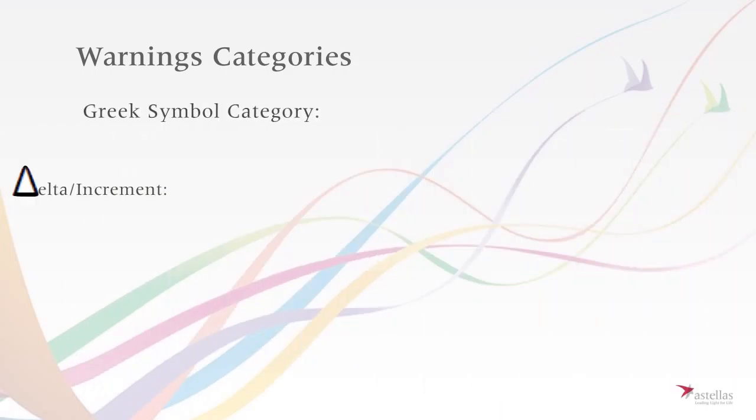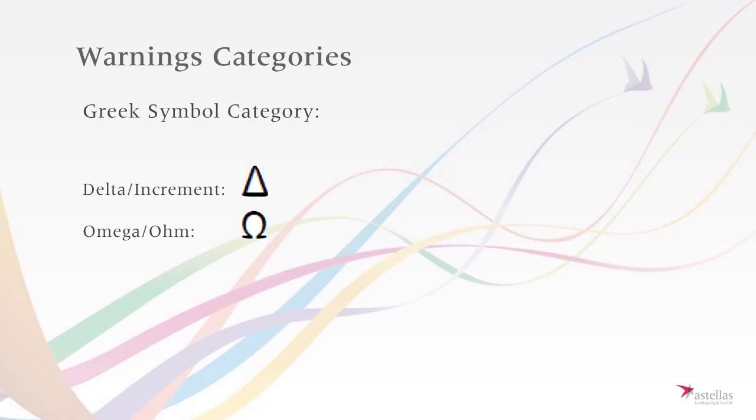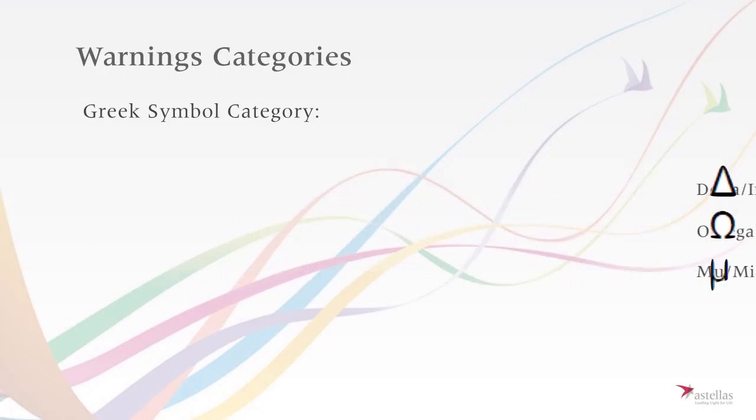Symbol Category. Greek Symbol Category. Sometimes PDF creators replace Greek letters by mathematical symbols or vice versa. The most common causes are caught by the following groups. They are all contained in the symbol and the letter category. Delta or increment. Omega or ohm. Mu or micro.